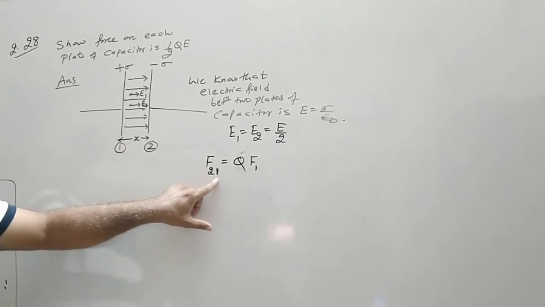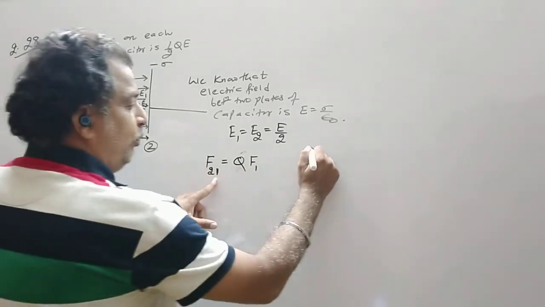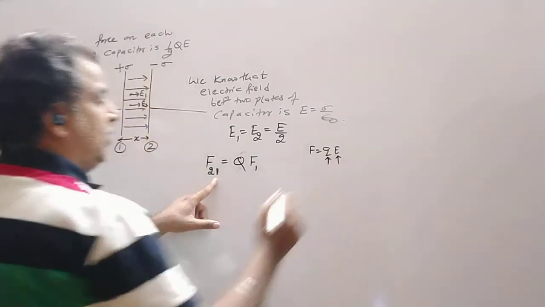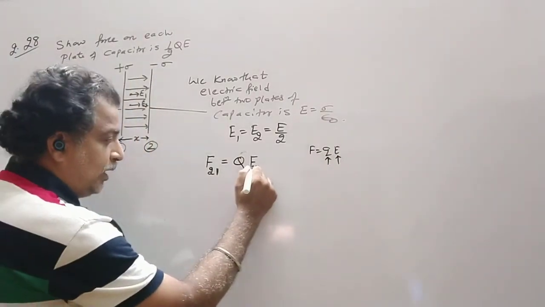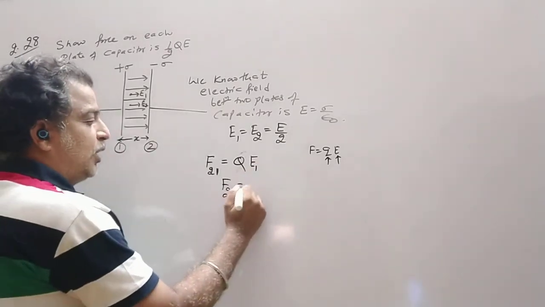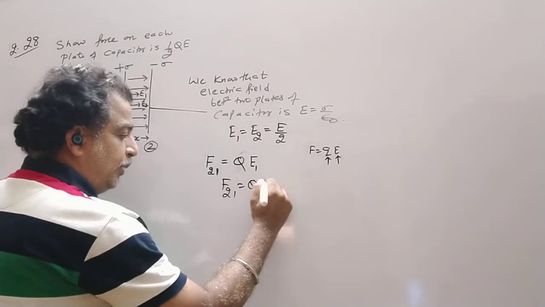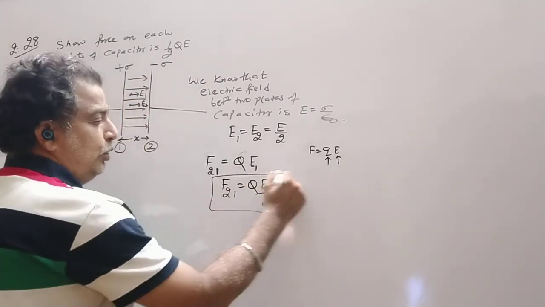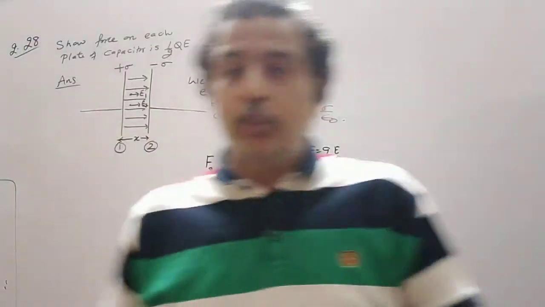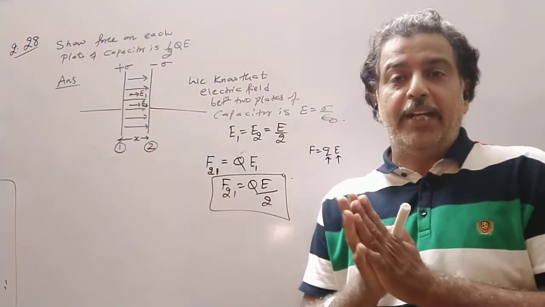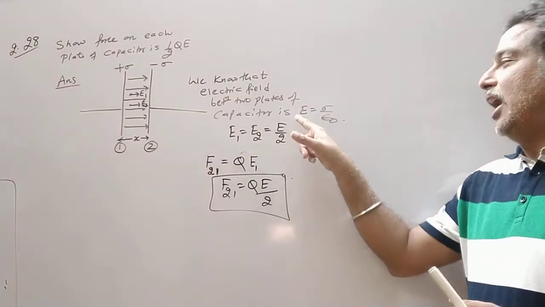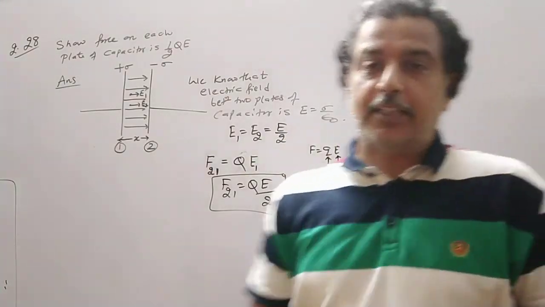So F21 is equal to, if you remember the formula, F is equal to Q into E, where Q is a test charge, E is the intensity of a source charge. So it becomes Q into E1, and therefore F21 comes out to be QE by 2. This half factor also comes because both the plates have an electric field intensity in the same direction. So their magnitude is half of the resultant electric field intensity.